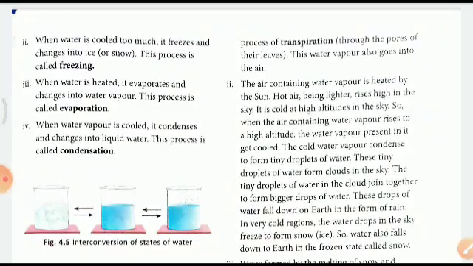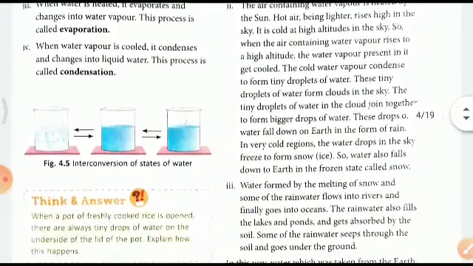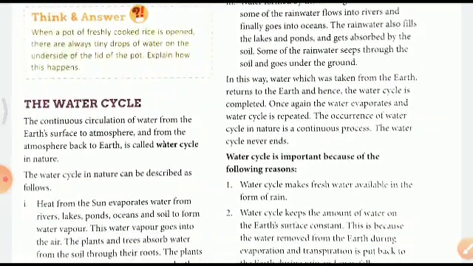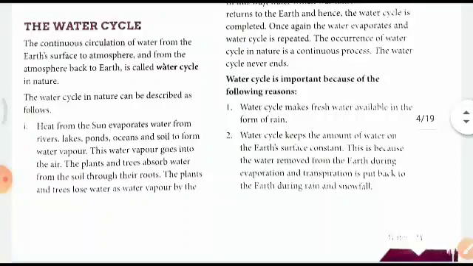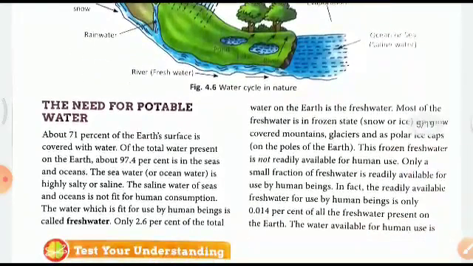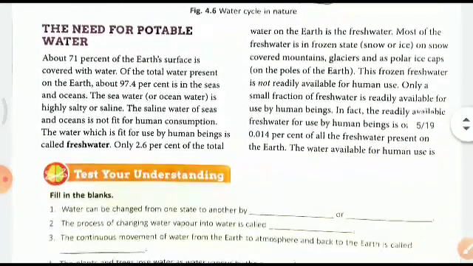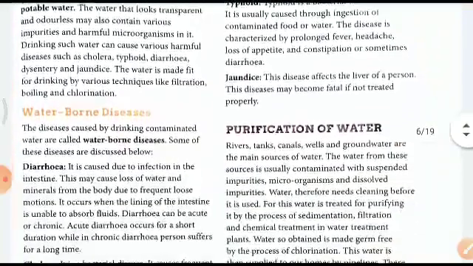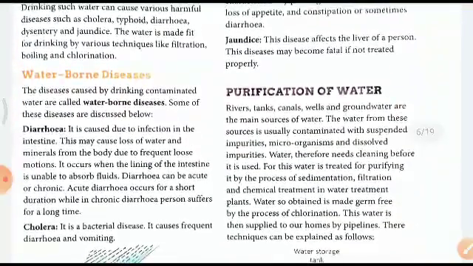And then we also went for transpiration. What is transpiration? And then we saw what is the water cycle, and its importance, that it ensures water is everywhere wherever it is needed. And then we saw what is potable water, what is the need of the potable water. And we saw that a very small percentage, that is 0.014% of the water, is fit for drinking, right?